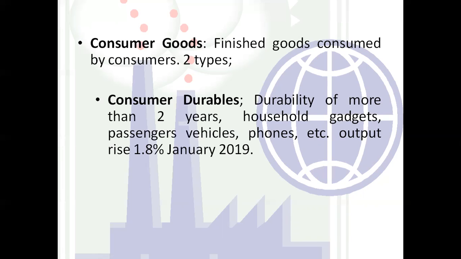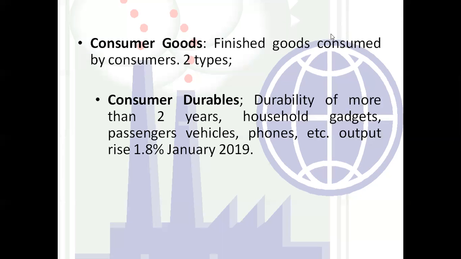Matlab your fixed assets, we can say indirectly. But we are not going to use your fixed assets. We are going to give the examples like household gadget, passenger vehicles, mobile phones, which we are using, table, TV, which is more consumable, which have more durability.